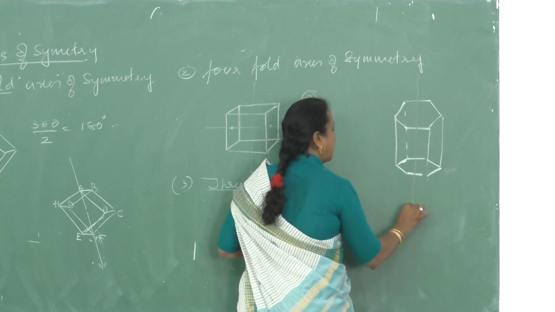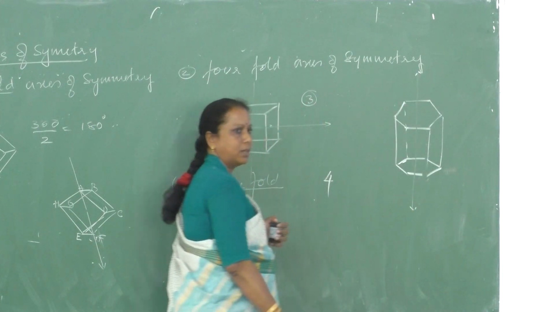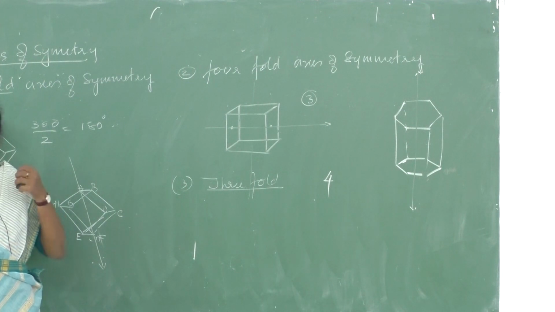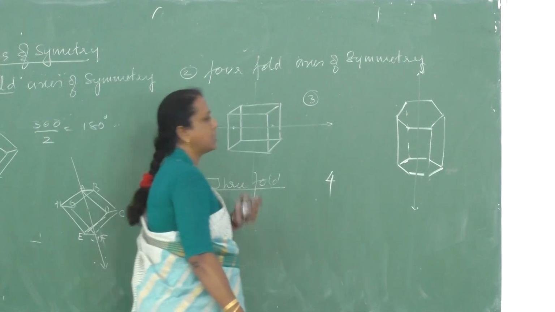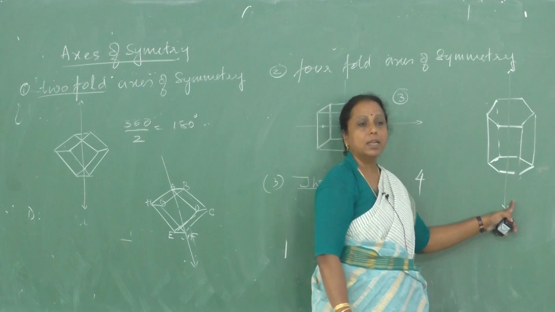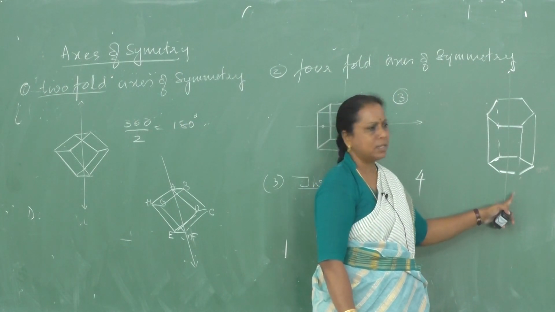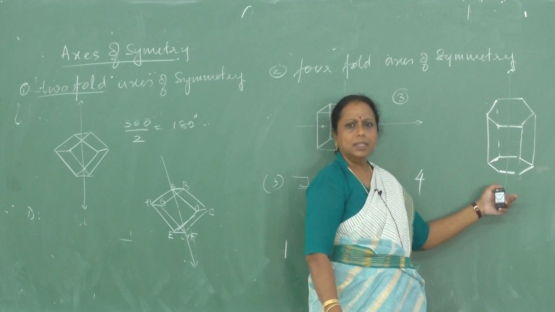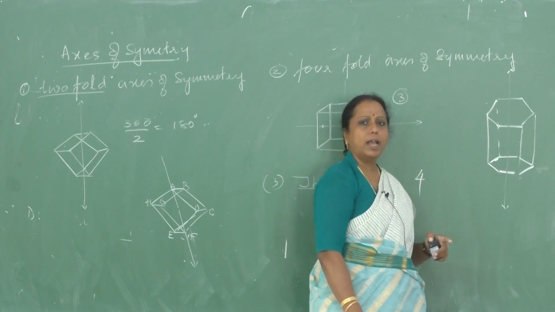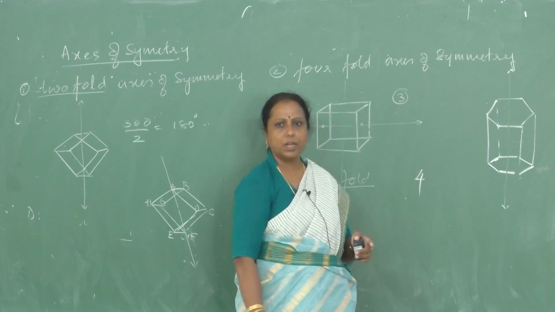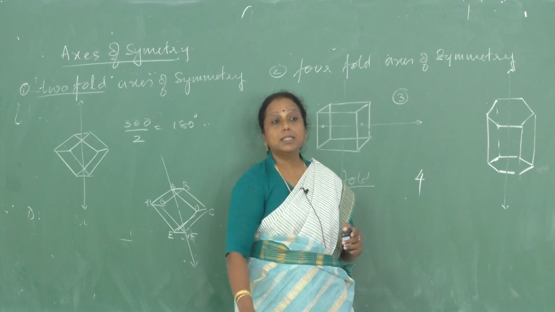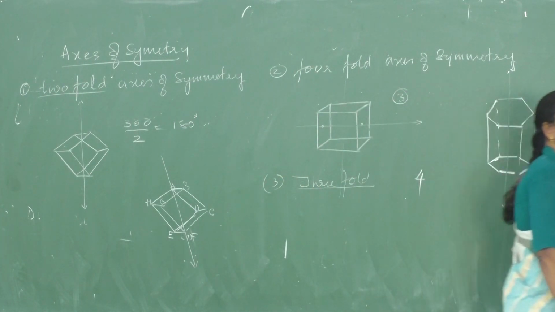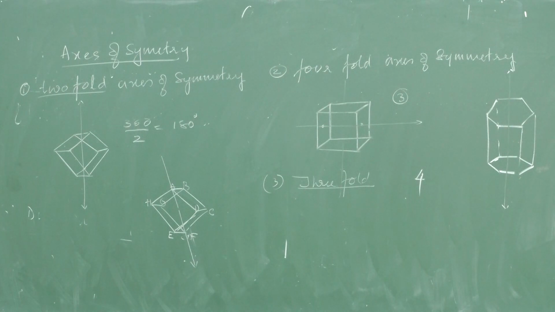Okay, this is the line passing through the hexagonal structure. How many fold is this? 6-fold axis of symmetry. 6-fold axis of symmetry is seen in hexagonal crystals, for example graphite. What is the angle of rotation here? 360 divided by 6 is how much? 60 degrees. So these are different types of axes of symmetry.